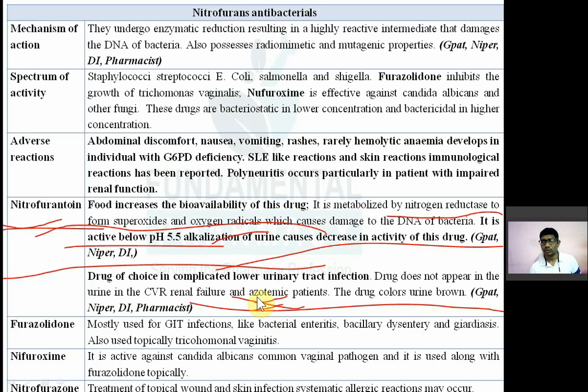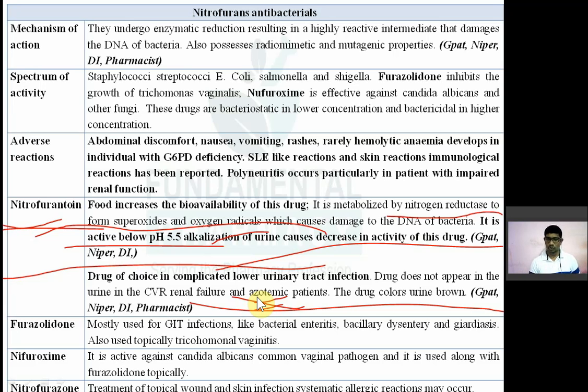There is another drug which can cause orange coloration of urine. That is nothing but the rifampin. So rifampin is the anti-mycobacterial drug used in tuberculosis. वो जब लेते हैं तो यूरिन आपका ऑरेंज कलर का होगा, ऑरेंज या रेड coloration of urine. That is the rifampicin. So another drug that causes the coloration of urine is nothing but the nitrofurantoin. Nitrofurantoin will color your urine brown.